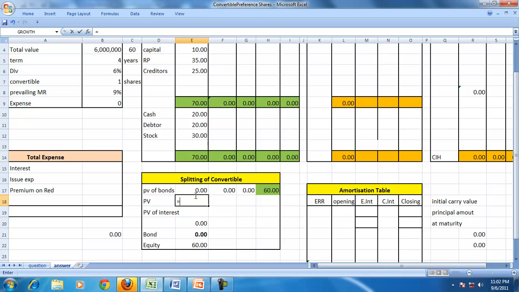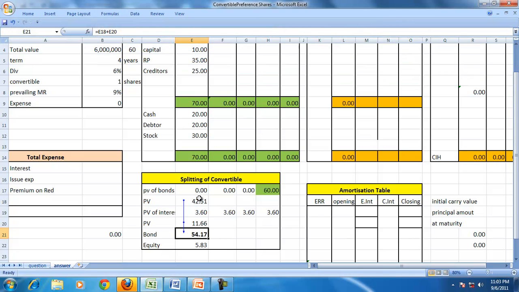The present value of that, discounted at 9%, so the present value of the bond is 42.51, and interest calculated at 60 at the rate of 6%. So we keep the interest rate all the 4 years as a fixed rate of interest. So the present value of the interest PV is equal to 11.66. So the total value of the bond,